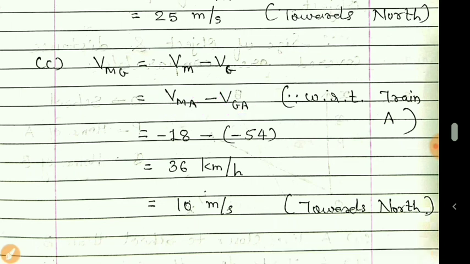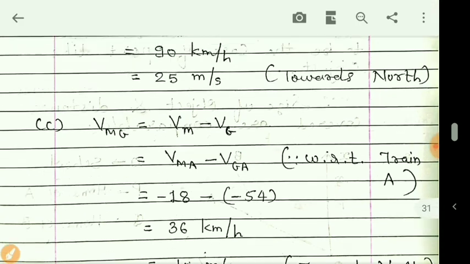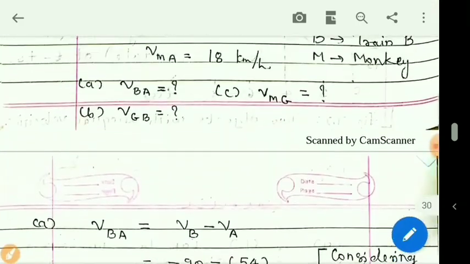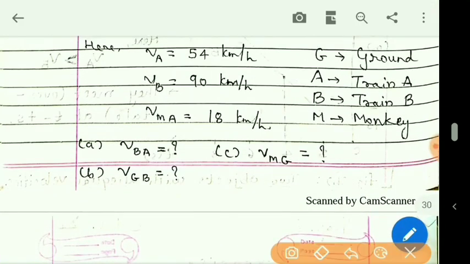Now what is Vma? Vma is already given. That's why I have taken this A, so that we can put Vma equal to 18 km per hour.